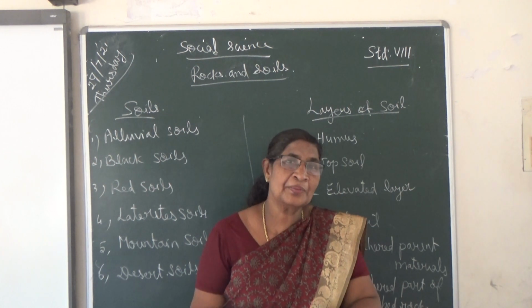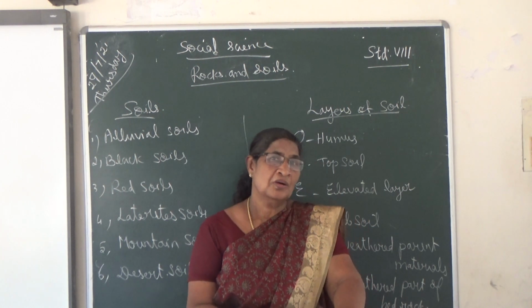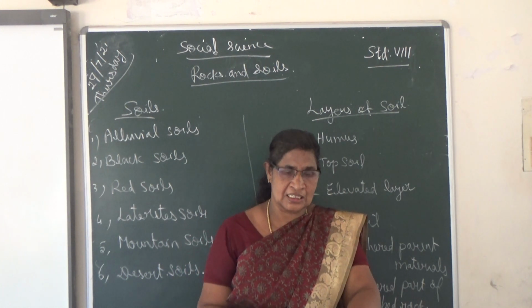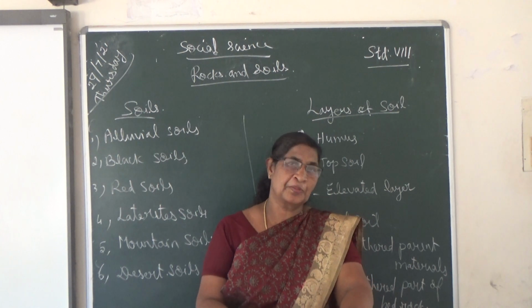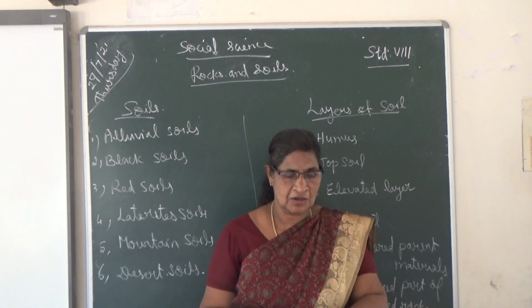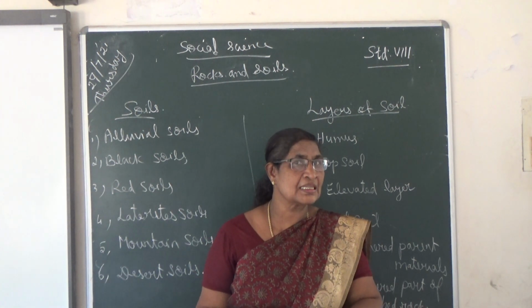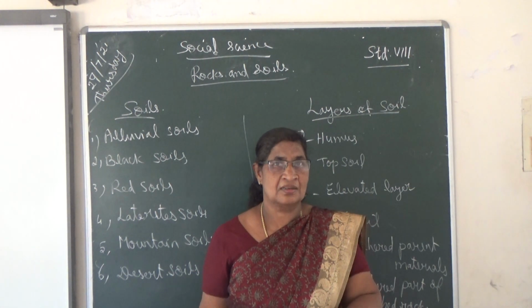Then what are the methods we can follow to protect the soil, or for soil conservation? The methods we can practice for the conservation of soil are afforestation. What is the meaning of afforestation? Planting more trees.